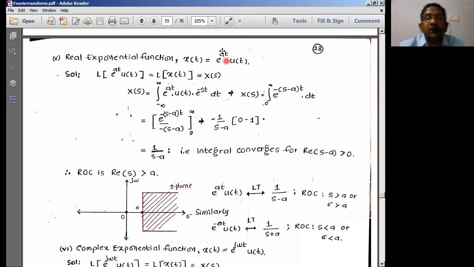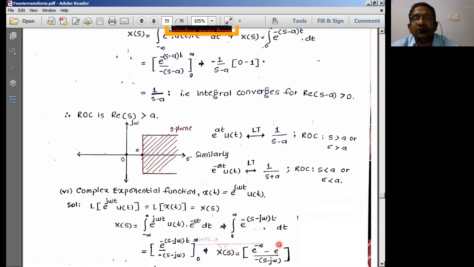Okay. So now what is a? a is positive here, see carefully. This is the origin point, which is the meeting point of the sigma axis and the j omega axis, 0. After 0, these are positive values of sigma. a is positive, so draw a line here at some positive value of a. Now the function is going to exist over all these values to the right. So the region of convergence is going to exist for all sigma greater than this positive value of a.